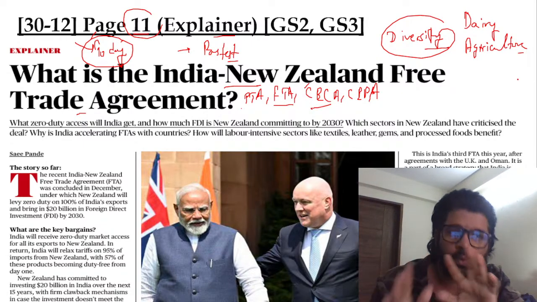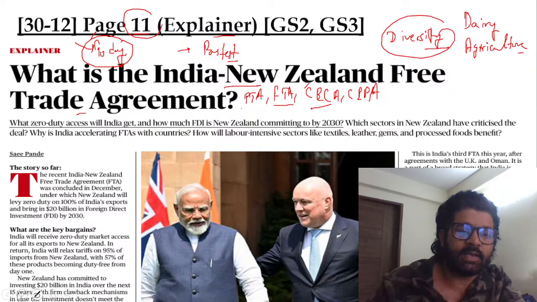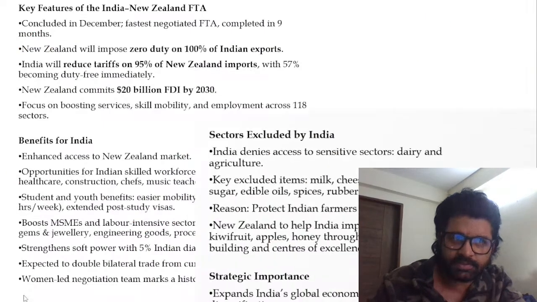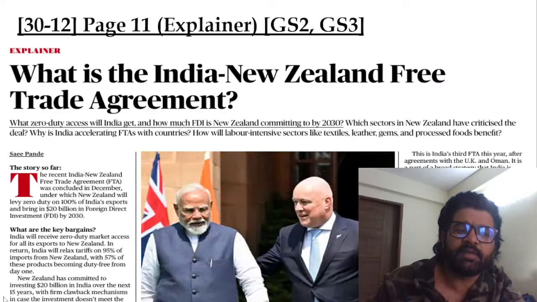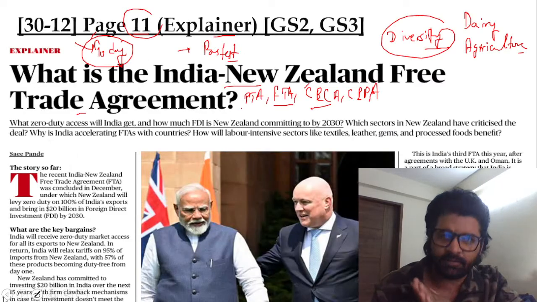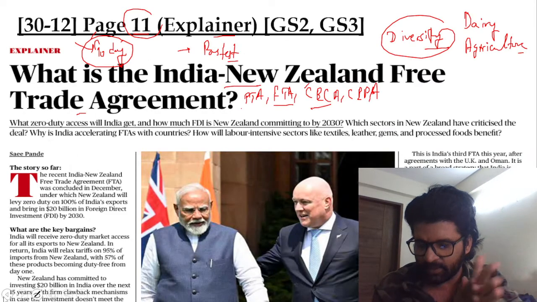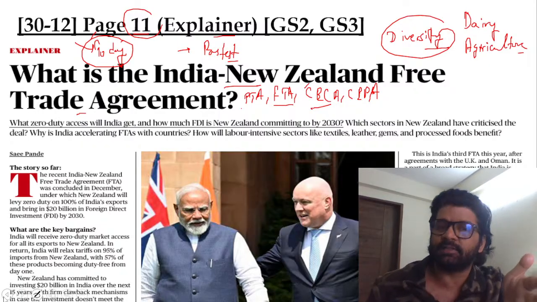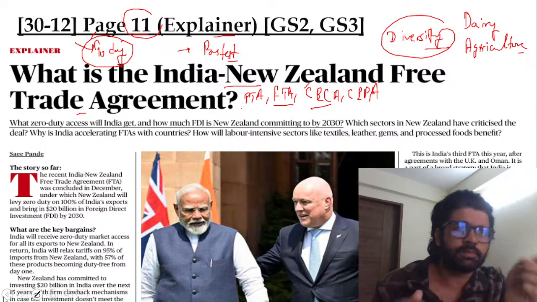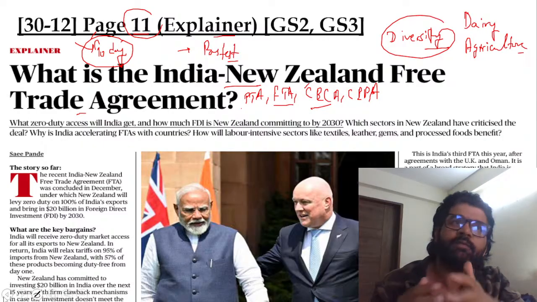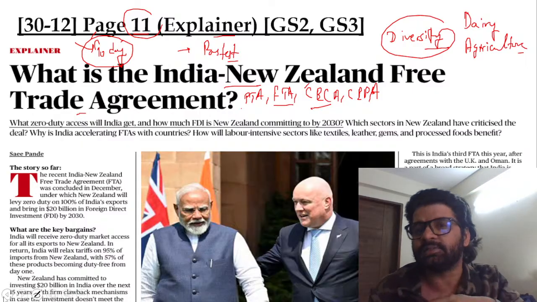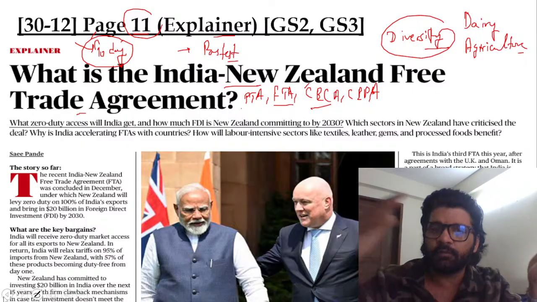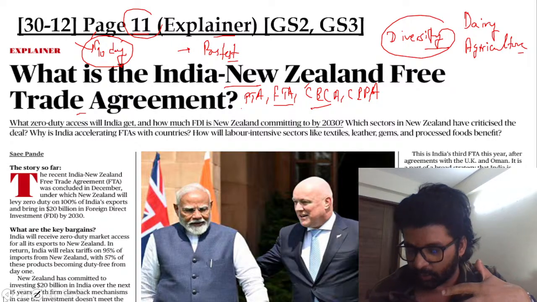Let's continue. So hope you're understanding the basic rationale here. First thing first, I have told you the basic gist about this whole thing. Let me rewind what I just said. India New Zealand FTA has happened. FTA is the second process. First of all, you have PTA, Preferential Trade Agreement, then FTA, then CESA and SEPA. In PTA, some of the goods will not have tariffs. In FTA, many of the goods will not have tariffs on a quid pro quo basis, and then CESA and SEPA cover services and cooperation in other regions as well.